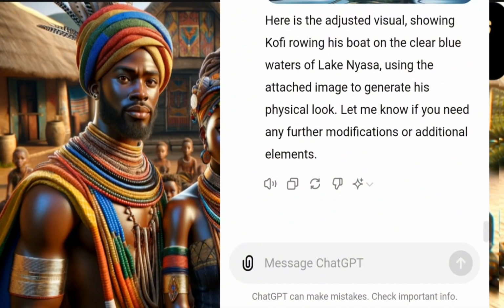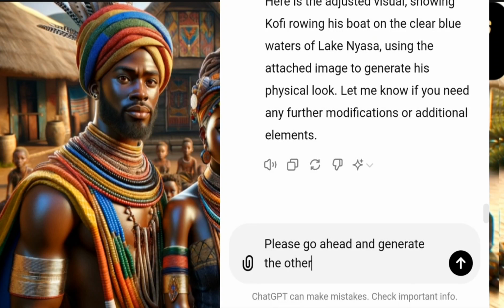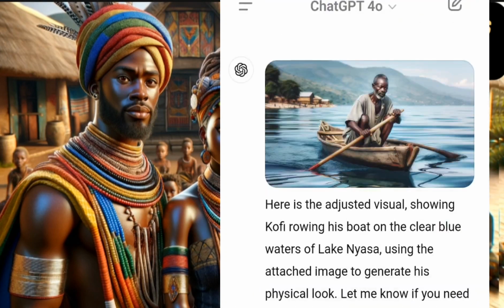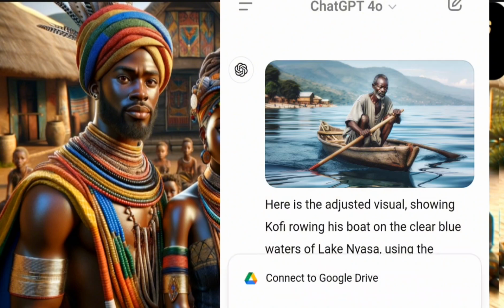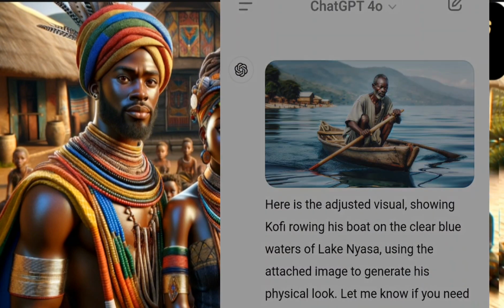So you can still do more modifications, but let's go ahead to say please generate more characters. Please go ahead and generate the other characters. Okay, let me still add this picture and say maintain the look in this image.